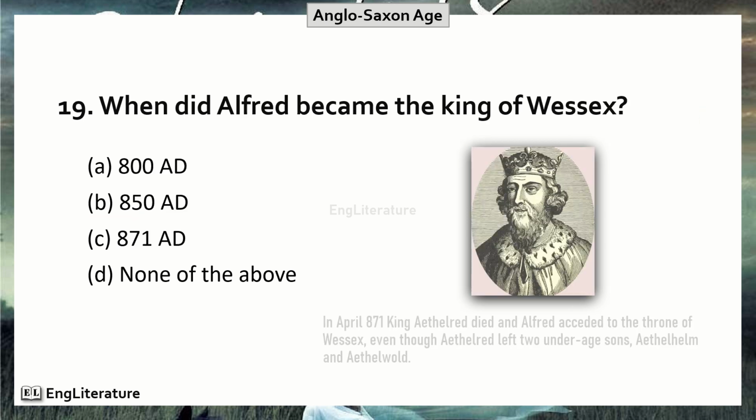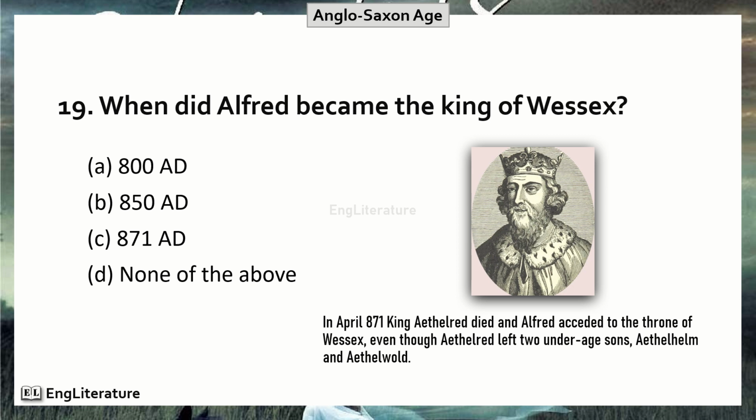When did Alfred become the King of Wessex? In April 871, King Ethelred died and Alfred acceded to the throne of Wessex, even though Ethelred left two underage sons, Athelhelm and Athelwold. Hence, the right option is number C. In the year 871 AD, Alfred became the King of Wessex.